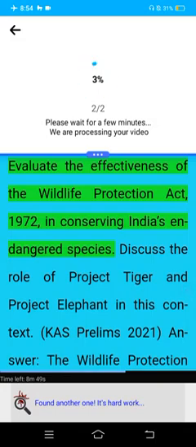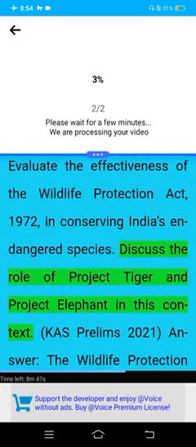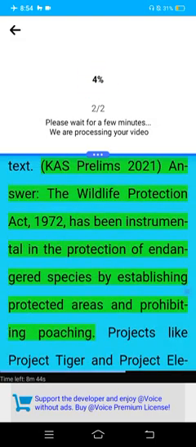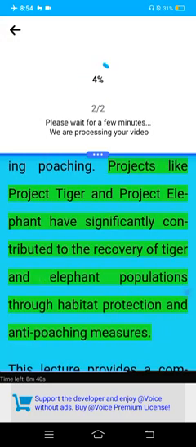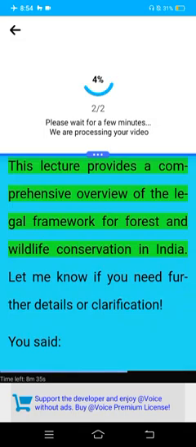Evaluate the effectiveness of the Wildlife Protection Act, 1972, in conserving endangered species. Discuss the role of Project Tiger and Project Elephant in this context. CAS prelims 2021. Answer. The Wildlife Protection Act, 1972, has been instrumental in the protection of endangered species by establishing protected areas and prohibiting poaching. Projects like Project Tiger and Project Elephant have significantly contributed to the recovery of tiger and elephant populations through habitat protection and anti-poaching measures. This lecture provides a comprehensive overview of the legal framework for forest and wildlife conservation in India.